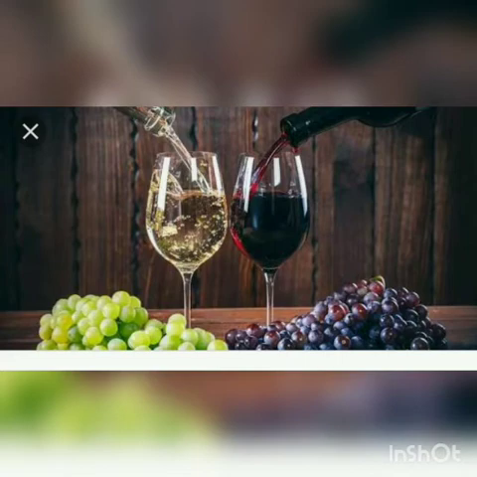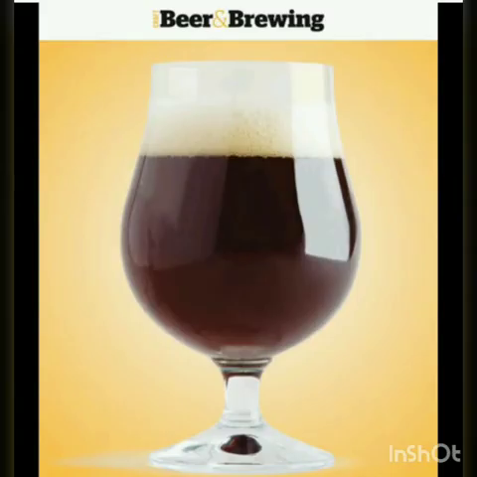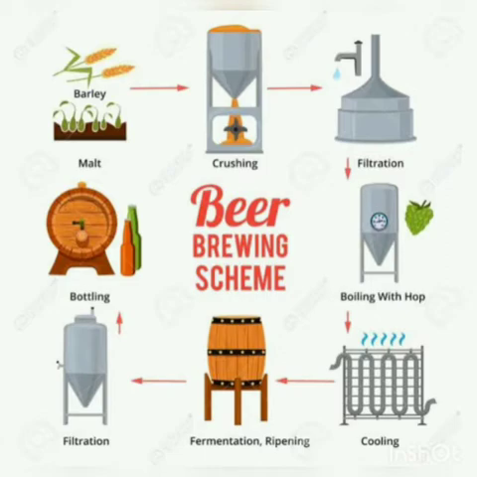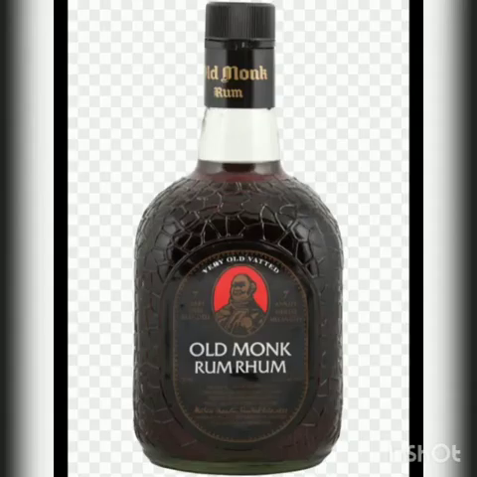Beer. Beer is produced from germinated barley malt grains by Saccharomyces carlsbergensis or Saccharomyces cerevisiae. Rum is made from the fermented sugarcane or molasses or directly from sugarcane juice by Saccharomyces cerevisiae.